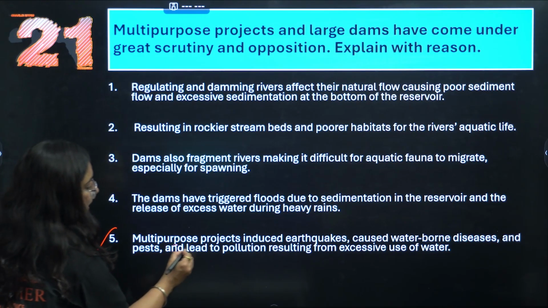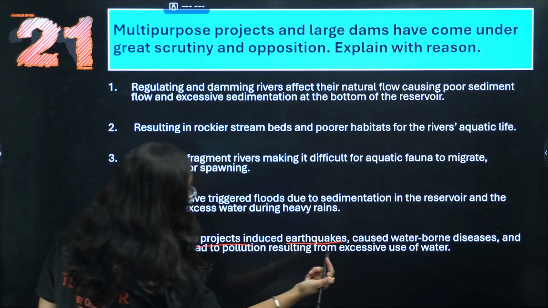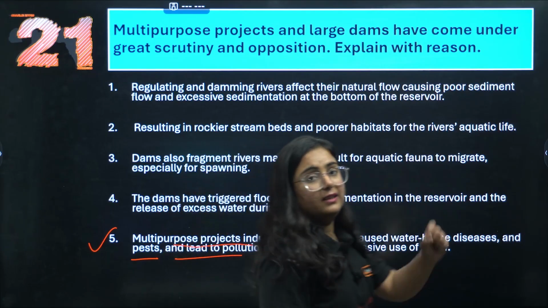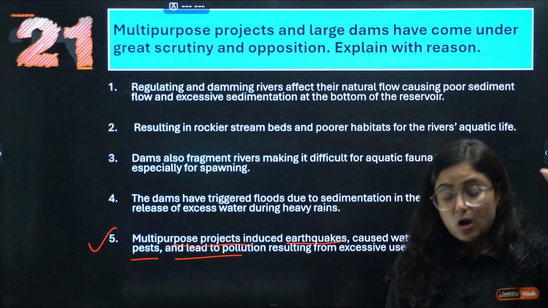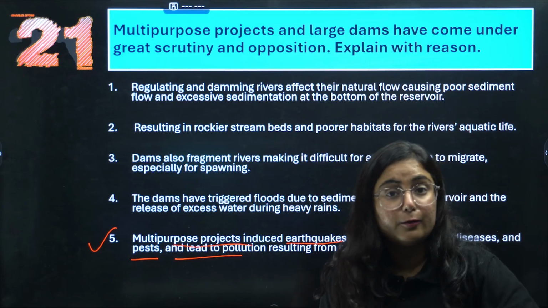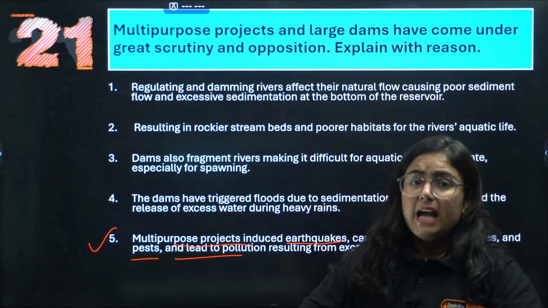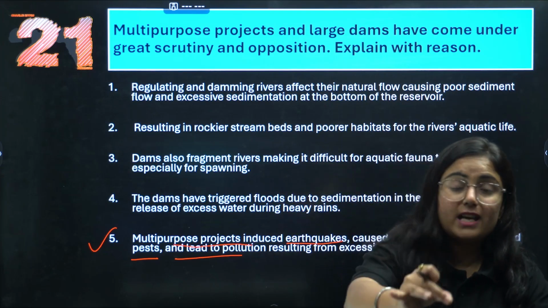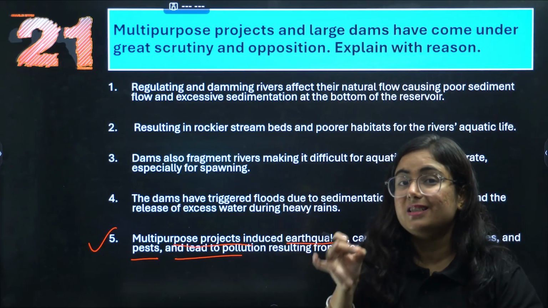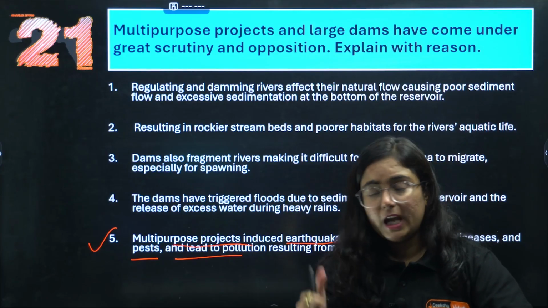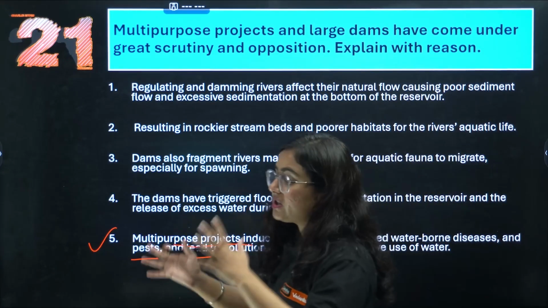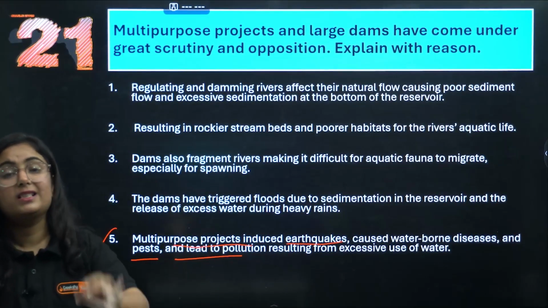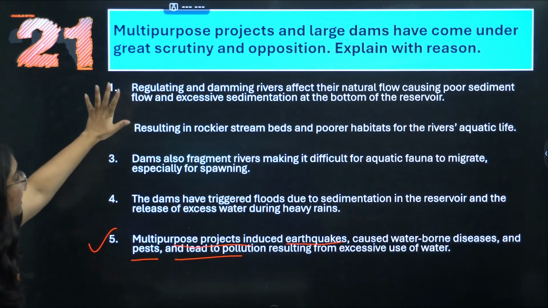Moving to the last one, multi-purpose project induced earthquake. It caused waterborne diseases and led to pollution, resulting in the excessive use of water, because when dams were made, it became easier for the industries to get water. Urbanization, which is day by day increasing, left out its waste directly into the rivers, causing excessive pollution in that region. So this multi-purpose project, which is very good, also creates opposition by the people due to these reasons.